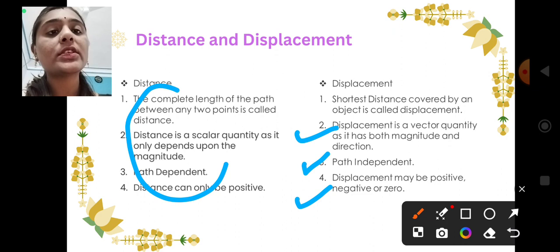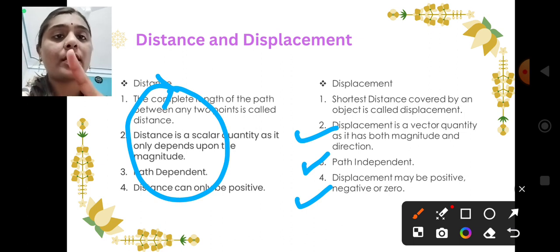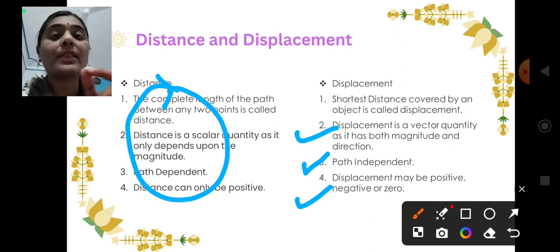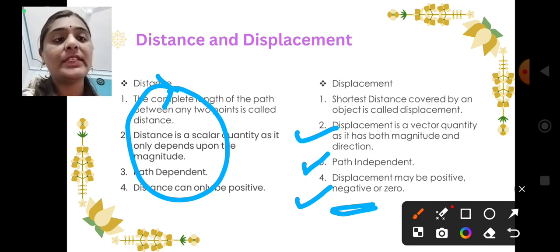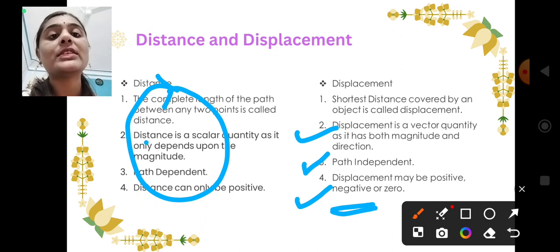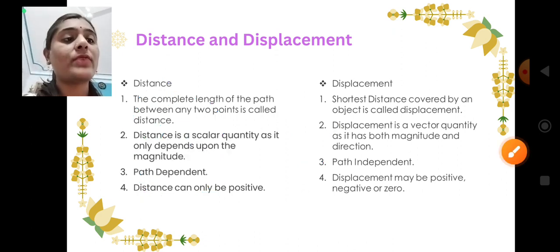In the case of the circular path, as we have discussed in the previous video also, if the object is moving from initial position to final position, that difference only we are taking as the displacement, right? If the object is going from the initial position and again ending at the initial position only, meaning final position and initial position are the same, in that case the object is covering zero displacement. But in case of distance it will be 2 pi r, that is the circumference of the circle. This also we have discussed.